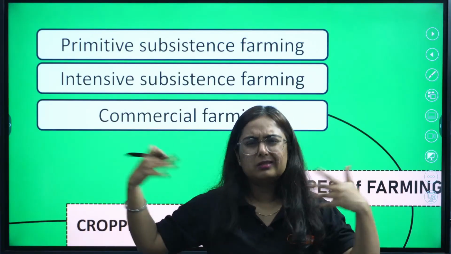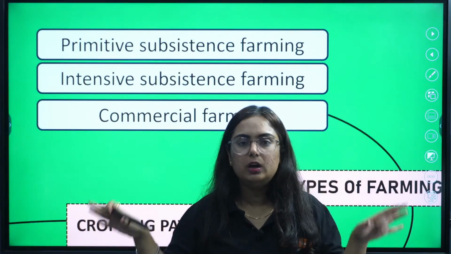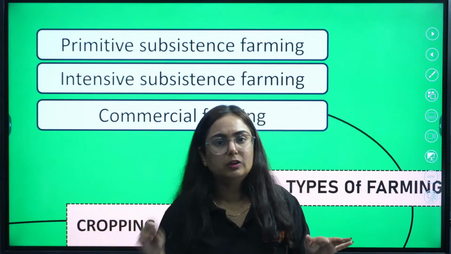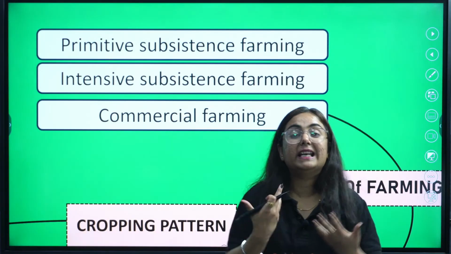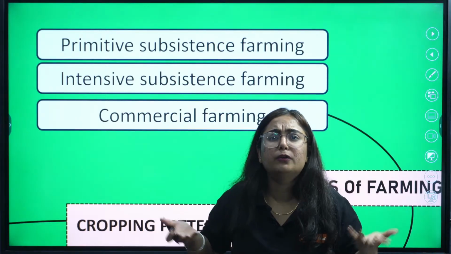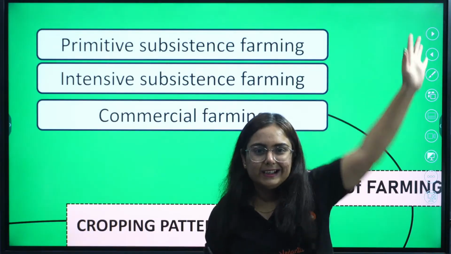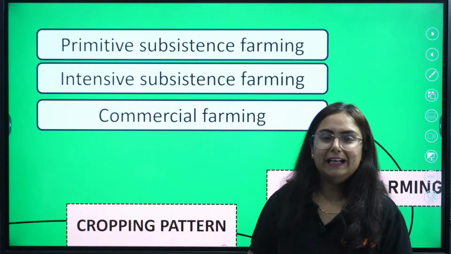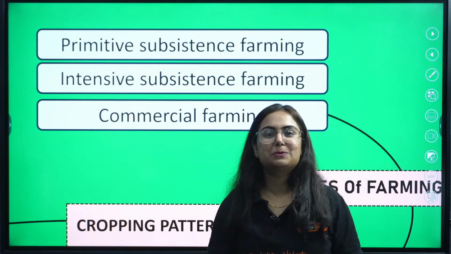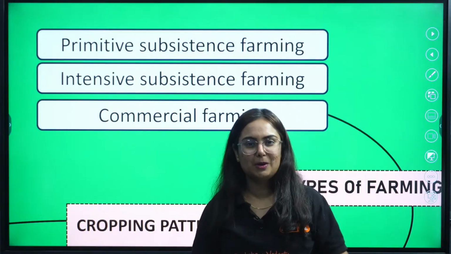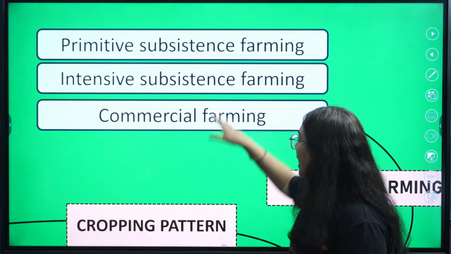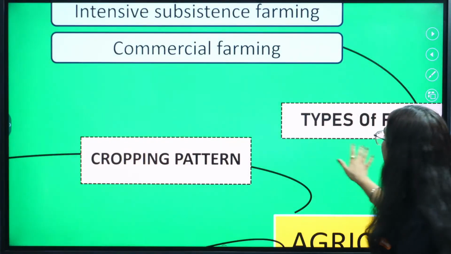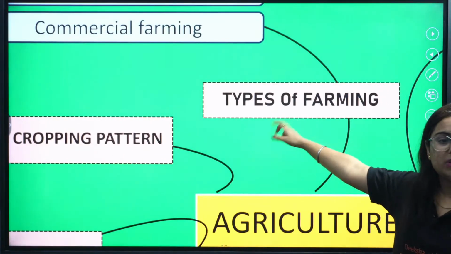Then we have commercial farming, which has the sole purpose of selling the crop in the outer world, for the profit motive. So this is the commercial type of farming, like tea cultivation, coffee cultivation. We started with the intention of selling it in Britain, but right now we are the largest consumer as well as producer of tea. We consume so much also. Is it clear? So the first topic was types of farming.